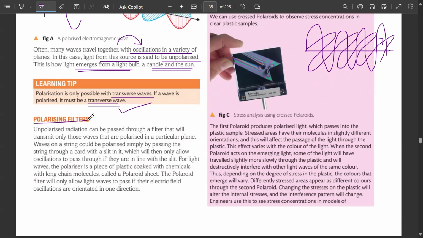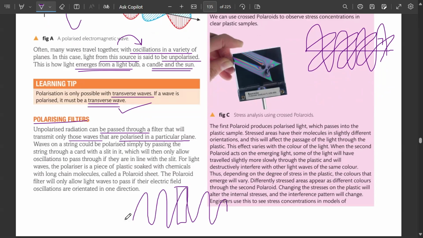Polarizing filters क्या होते हैं? Unpolarized radiation can be passed through a filter that will transmit only those waves that are polarized in a particular plane. अगर आपके पास एक polarized filter जो vertical है, अब सिर्फ वही वाली वेव पास करेगी जो वर्टिकली आ रही थी. ठीक है, अब दो वेव्स आ रही है, एक हॉरिजॉन्टली आ रही थी, ये तो इसमें से पास नहीं करेगी, सिर्फ वही पास करी है.